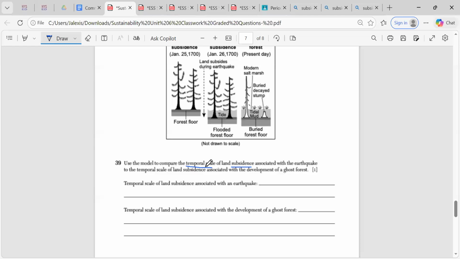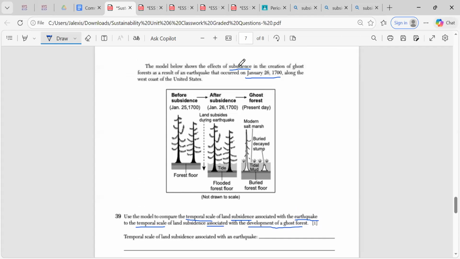It says use the model to compare the temporal scale of land subsidence associated with an earthquake. So we are comparing the temporal scale, or time range, of land subsidence associated with the development of a ghost forest. So we're looking at the temporal scale of land subsidence associated with an earthquake, and the temporal scale of the time frame of land subsidence with the development of a ghost forest. All right.